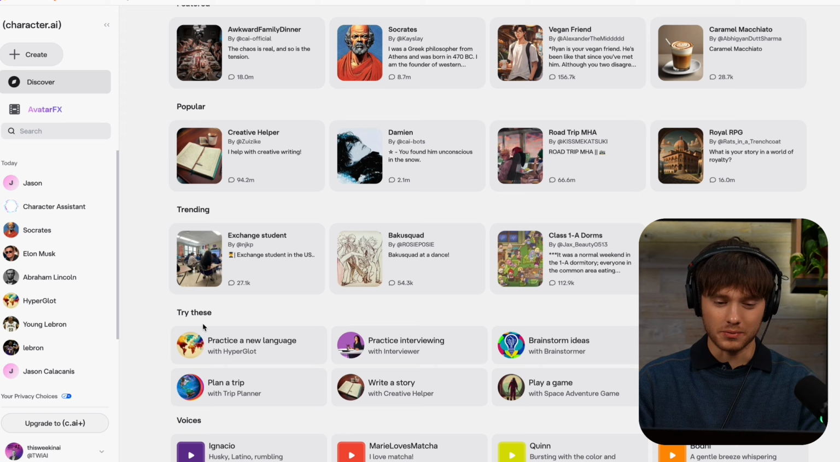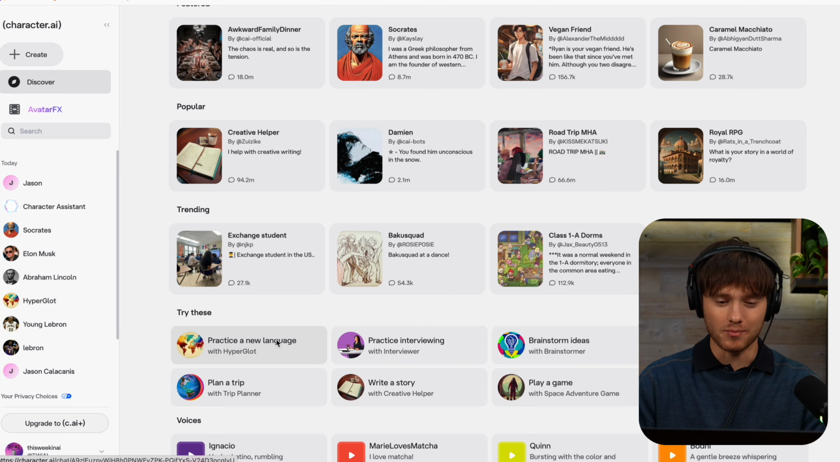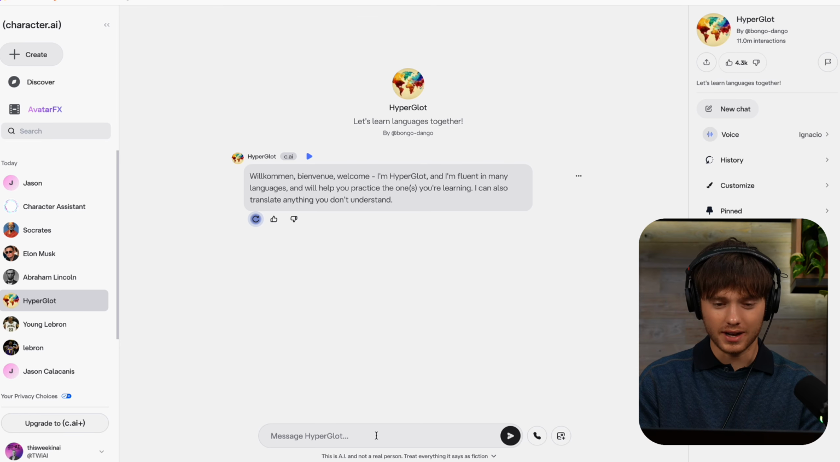But a use case that has me really excited is down here under try these. You can actually practice a new language, practice an interview, brainstorm ideas. These seem kind of a little bit more productive. And I'm going to try out practice a new language. You can see it kind of just gave me a brief introduction saying that they're fluent in many languages and can help me practice ones that I'm learning.